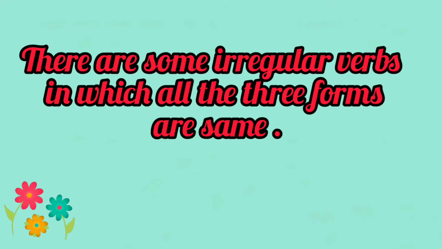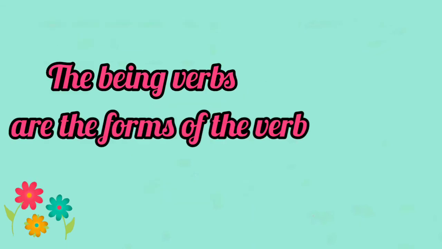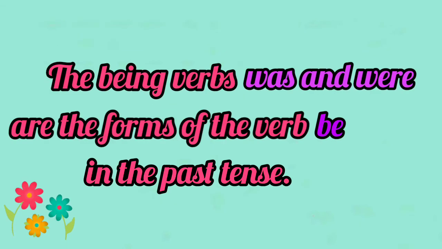There are some irregular verbs in which all the three forms are the same. For example, put, put, cut, cut, let. Remember, the being verbs was and were are the forms of the verb be in the past tense.